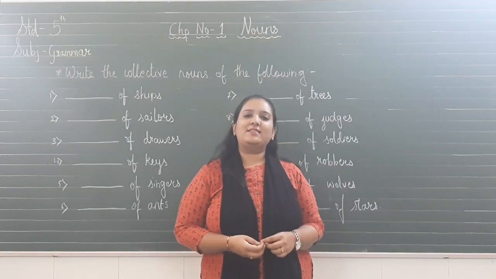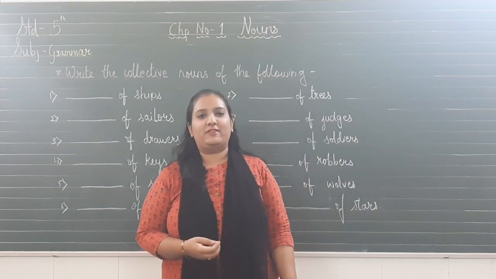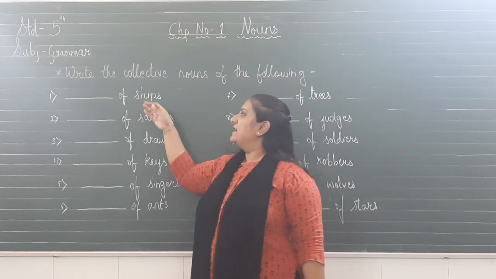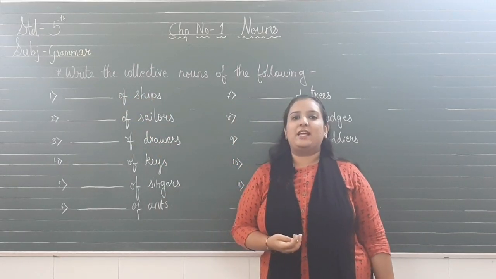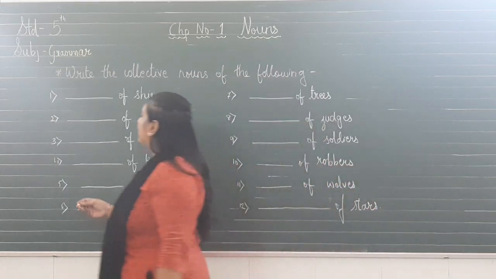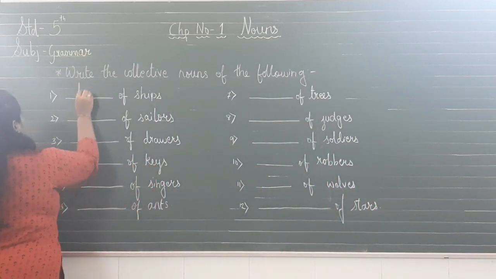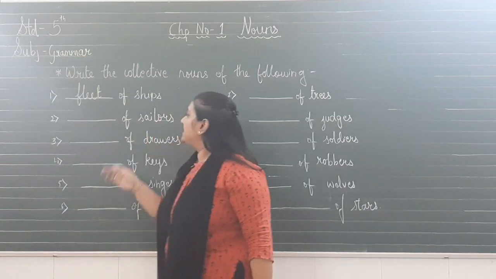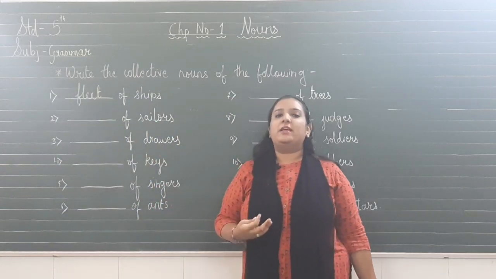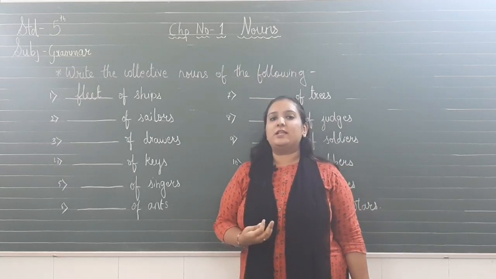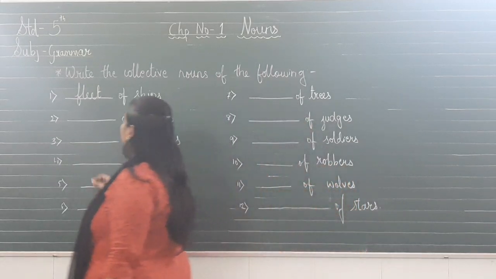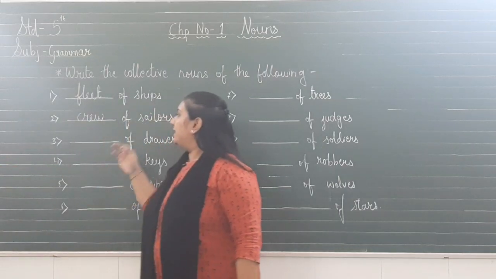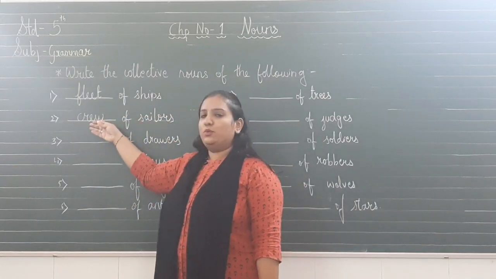Okay students, now let us have a look at the exercise of collective nouns. Now first one, dash of ships. Now if there are so many ships standing at the seashore, what do we say? We say fleet. Fleet of ships. Next is sailors. If on the ship there is a group of sailors, what do we say to that group of sailors? We will say crew. Crew of sailors. So the collective noun for sailors is crew.